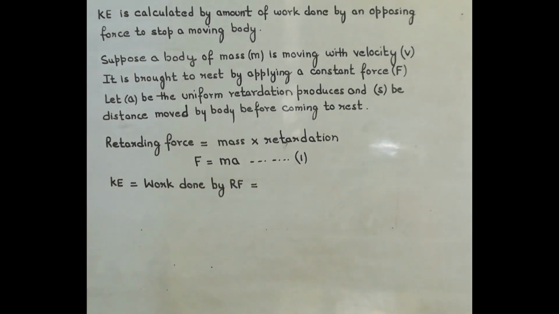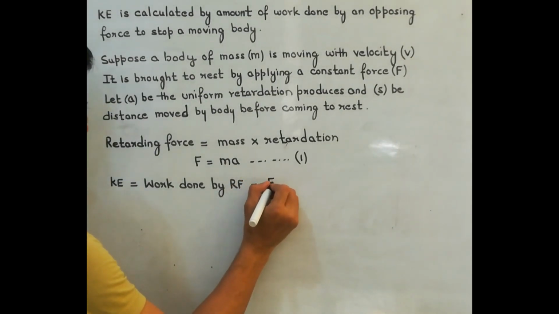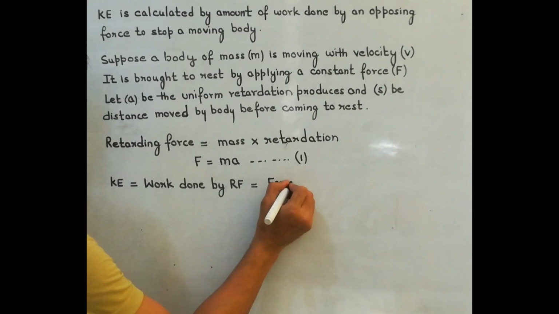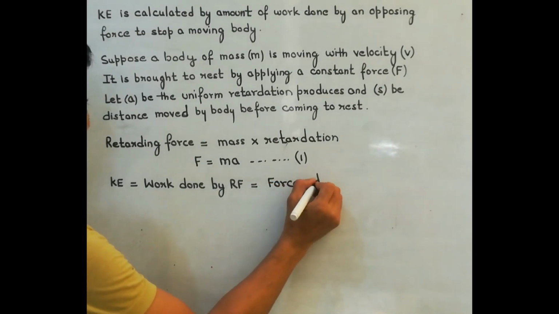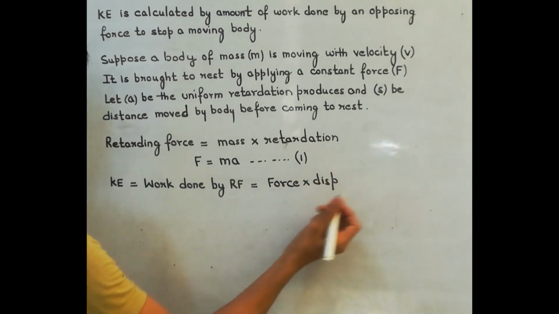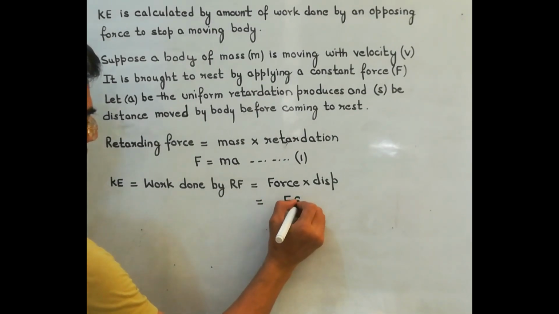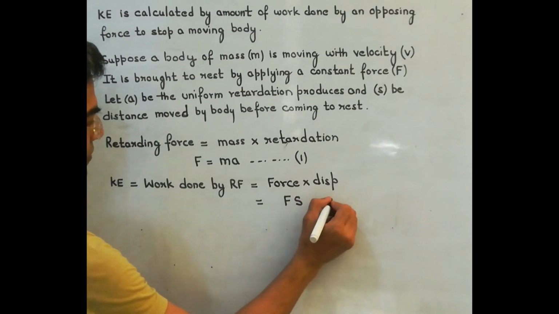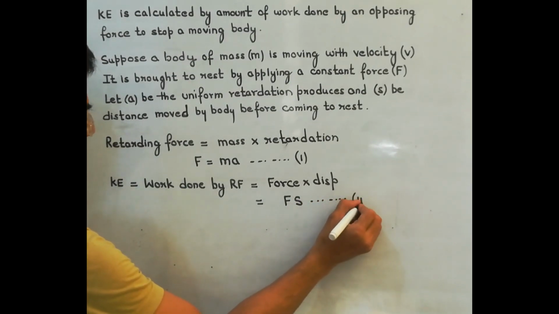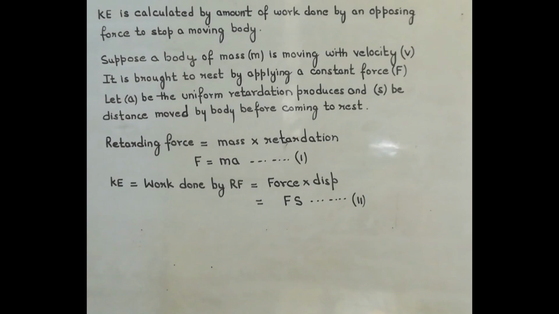And what's the formula for work done? Force into displacement, F into S. That's the second equation we are getting. Force into displacement. So work done by the retarding force.